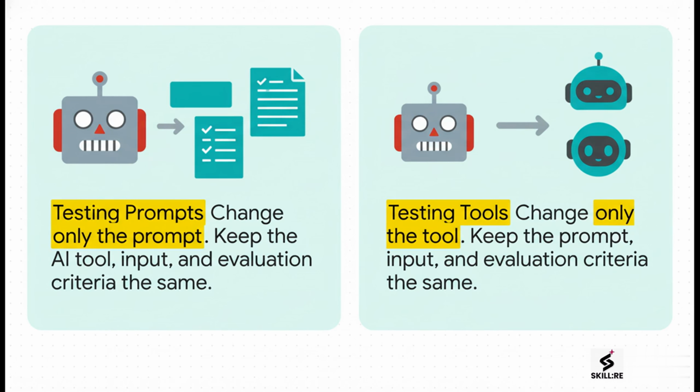Take a look at the left. If you're testing prompts, the only thing that changes is the prompt itself. Everything else, the AI tool, the input, how you judge it, is totally locked down. Now look at the right. If you're testing tools, the tool is the only thing that changes. See? It's that simple and strict.